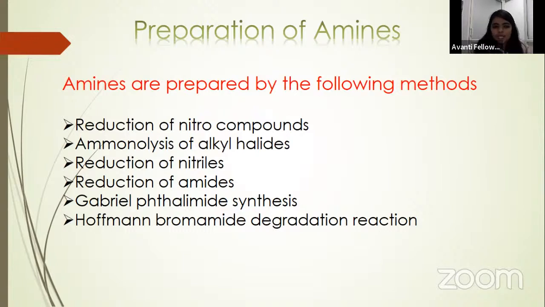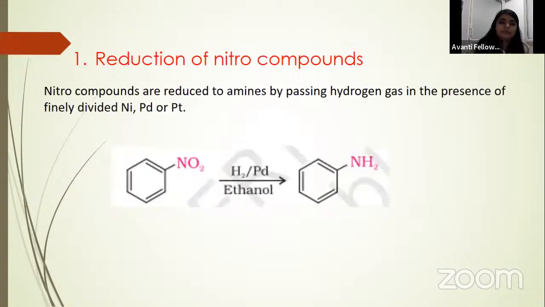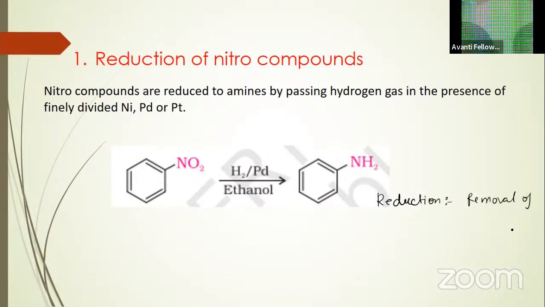We have six important methods to prepare amines. First is reduction of nitro compound. So what is reduction? Reduction means removal of oxygen, and addition of hydrogen.